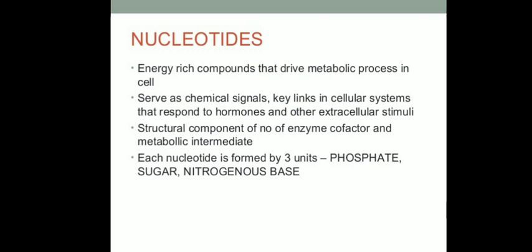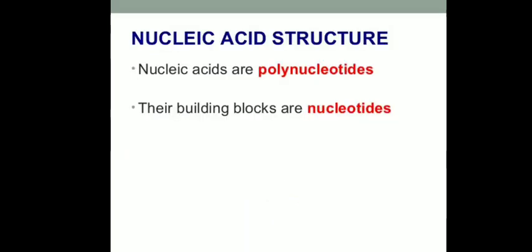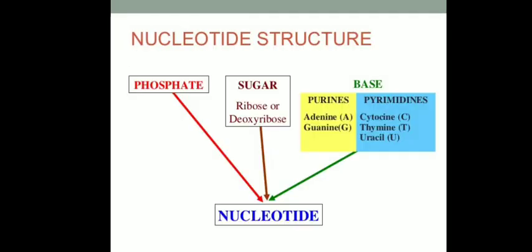As we have discussed earlier, these nucleotides are formed of three units: phosphate group, pentose sugar, and nitrogen bases. Here you can simply study the structure of a nucleotide. A nucleotide is made up of three important components, which include a phosphate group, then a sugar. It is a pentose sugar. It may be ribose in case of RNA, or in case of DNA the sugar is deoxyribose.